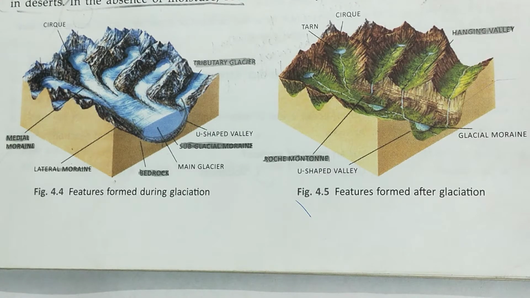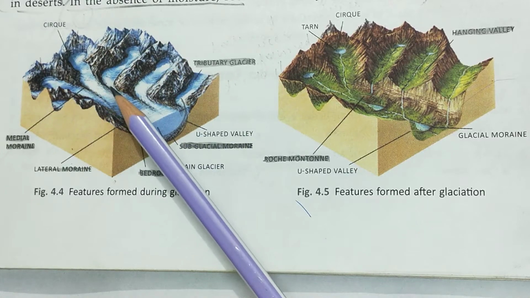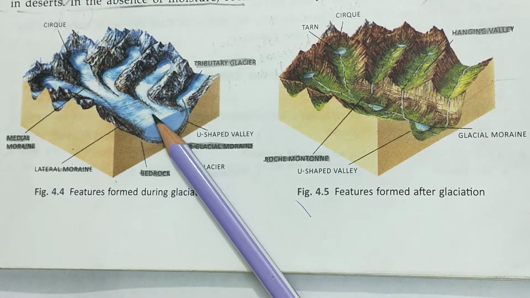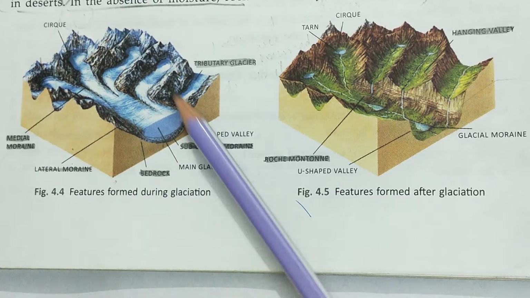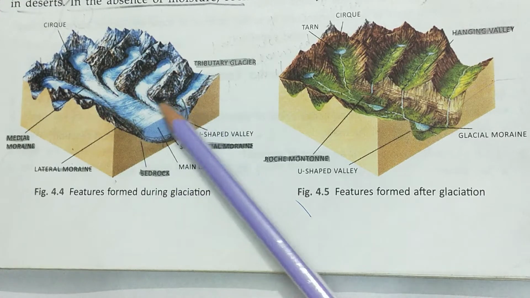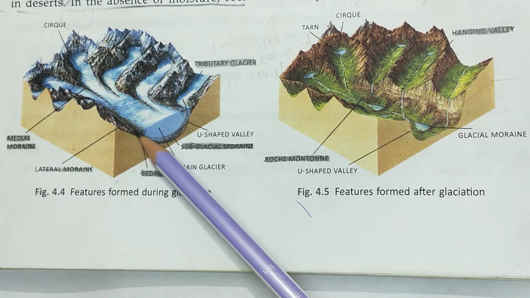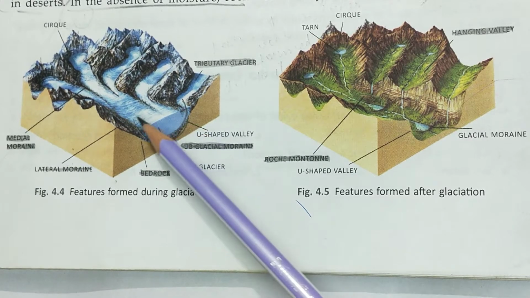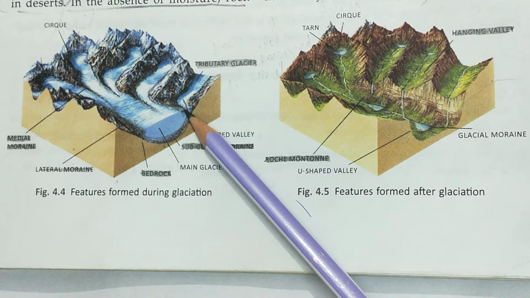So that day, children, we had seen in this picture how the glaciers lead to creation of U-shaped valley. So these were the mountains, these were the different valleys, and the glacier, the river of ice, is eroding the sides of this valley and it leads to the creation of a U-shaped valley.